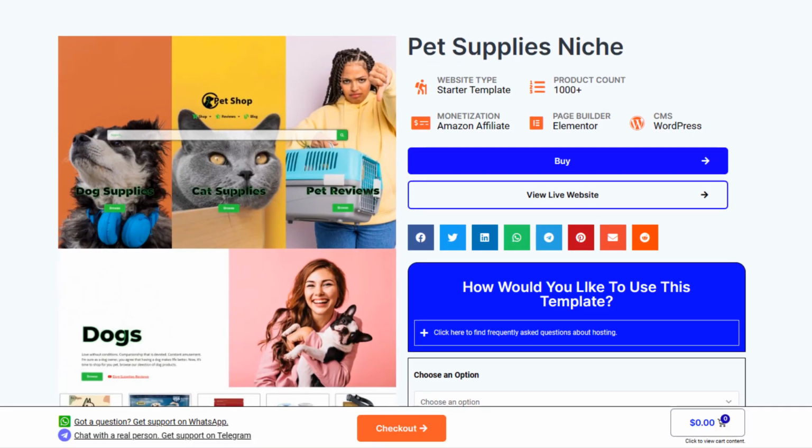For this example, I'll select the pet niche. On the starter template page, you can click to see a preview of the template by clicking on this button. Next, select the hosting option.